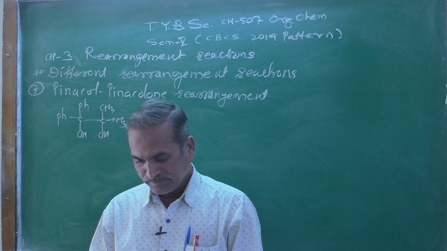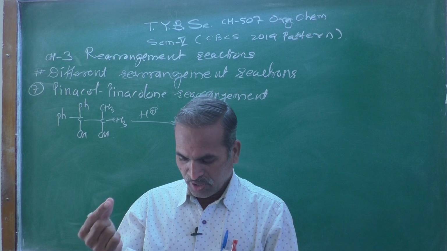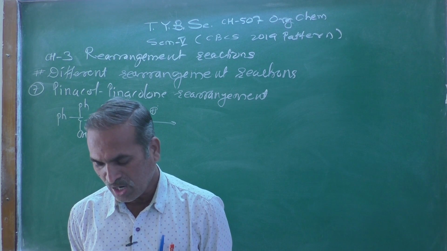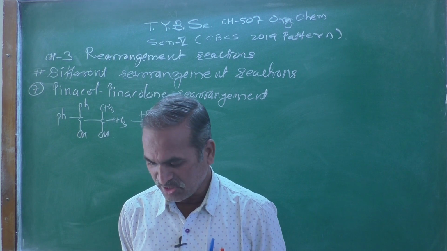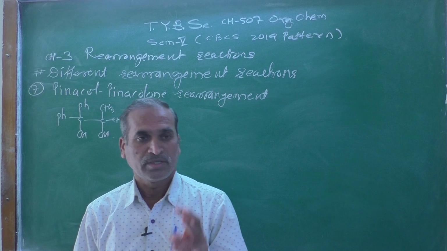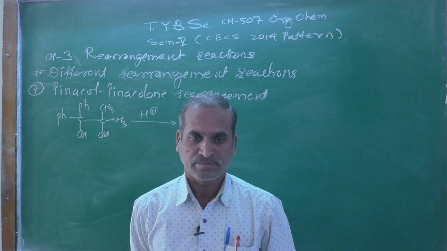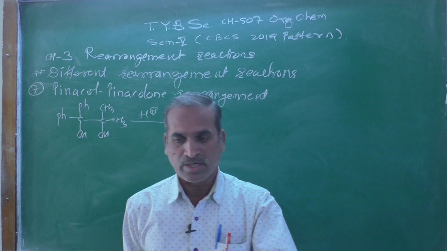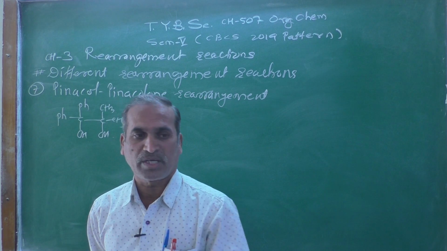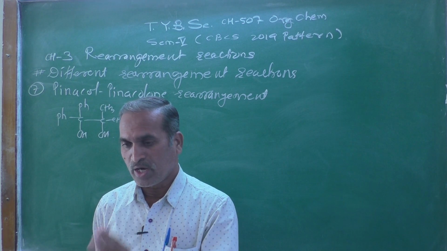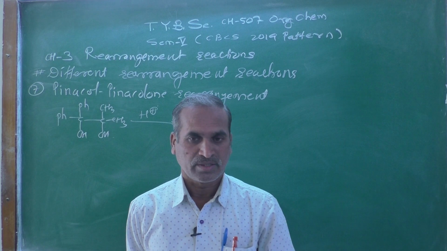And here, the formation of the final product in the pinacol rearrangement is determined by the following factors. There are 3 factors that decide the nature of the end product, what kind of end product you are going to get.